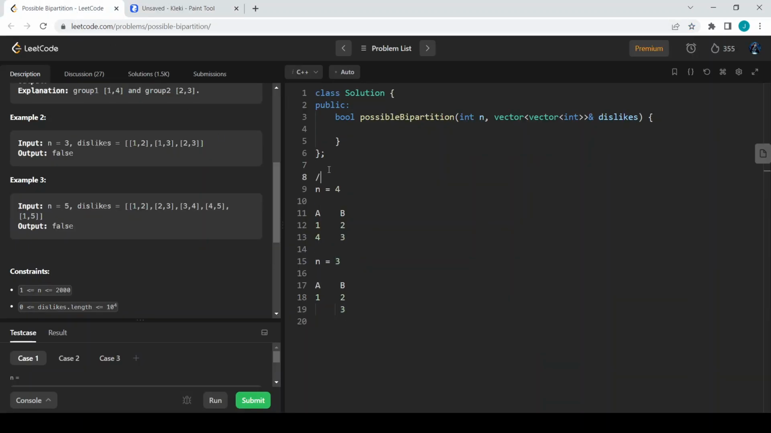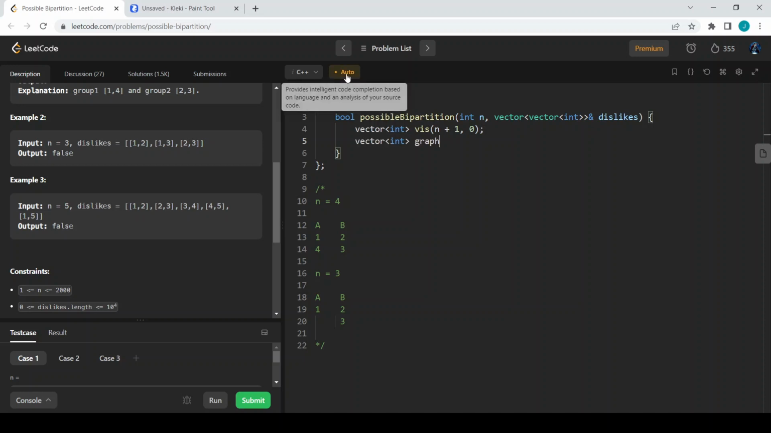So what we can do is, let us have a visited vector of int, visited of size n plus 1. It is one-based indexing and we can initialize it to 0. Now we can first form a graph, vector of int graph of size n plus 1. So we have a graph. Now we can create the graph. How can we create the graph?